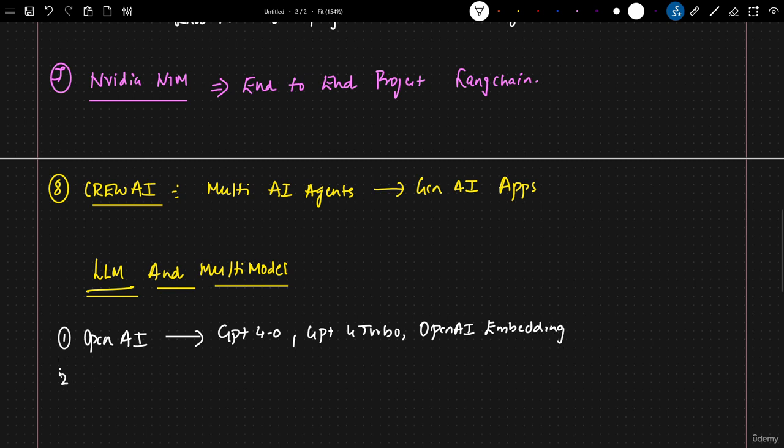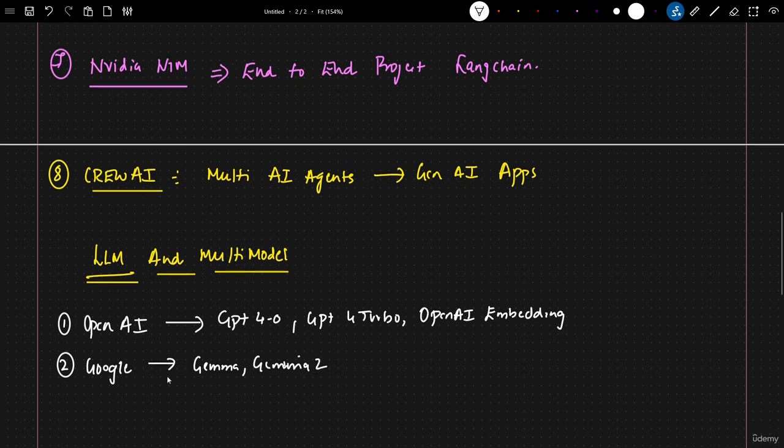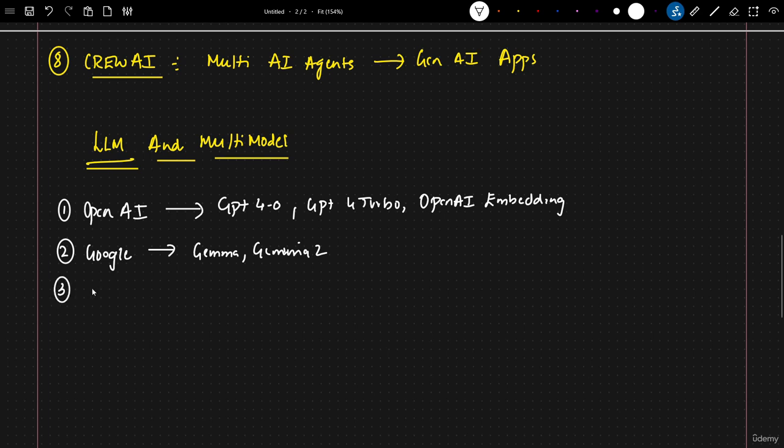When I go to open source models, I will be specifically using the Google Gemma model, the Gemma 2 model. Along with this, the third important open source model that I'll be using will be from Meta. So obviously models like Llama 3, I'll be using from here. Along with that, Mistral. If you know about the company called Anthropic, we're also going to use this particular model, Mistral, which is again an open source model that is available. One version of this Mistral we will be using to solve some of the problems.